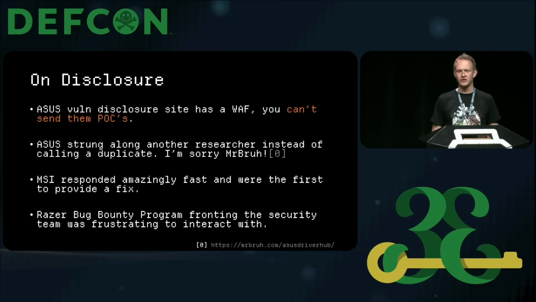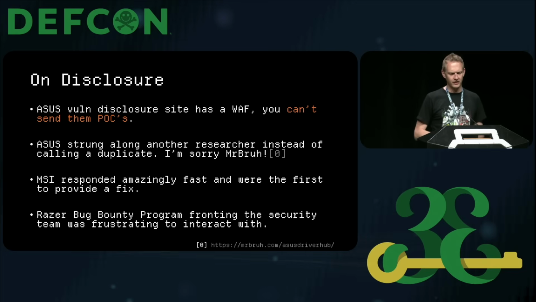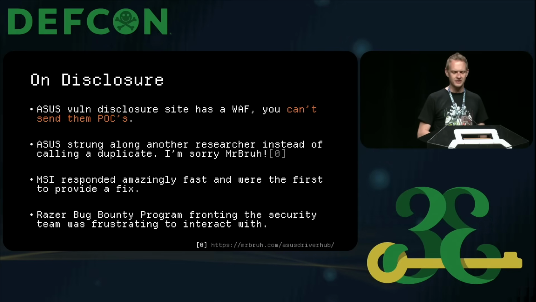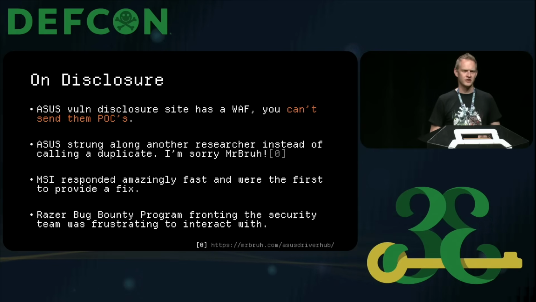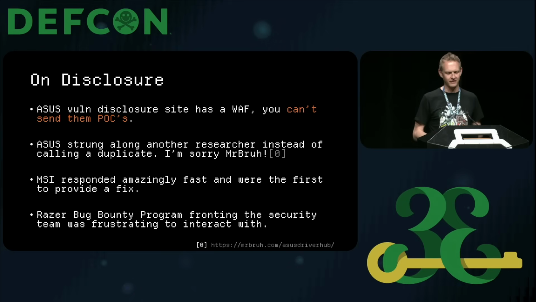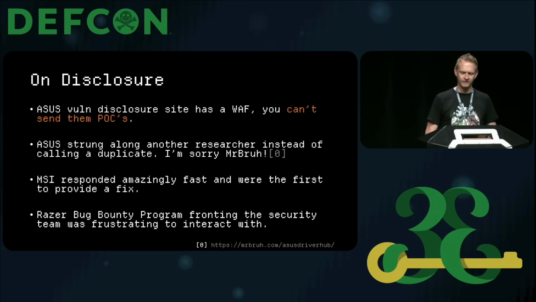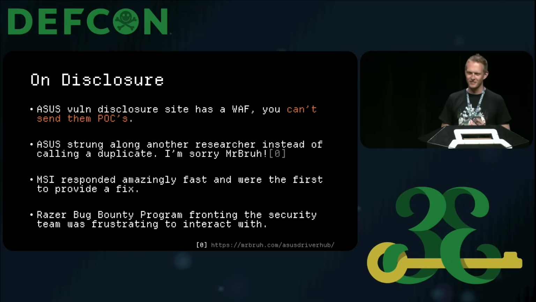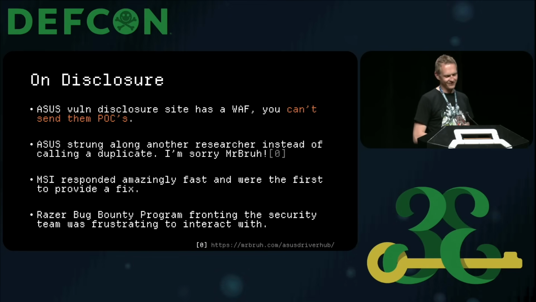On a more serious note, though, there was a research collision here where another researcher, 2 months after I reported, also reported similar bugs. In fact, the same origin bypass. But instead of telling the researcher this has already been reported and worked on, they sent them an email with exactly the same CVE announcement. Except when you click on the email, the CVE is credited to me, effectively stringing this researcher along. I'm really sorry about that, Mr. Brew, but what's interesting, if you look at their blog, they have since hacked more Asus things, which I think is a little bit of a revenge hack and very funny to see.